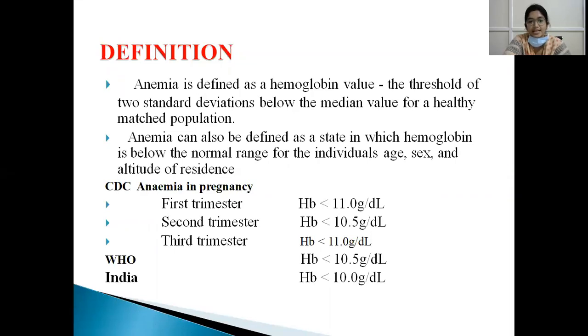So there are various classifications. According to the Centers for Disease Control, anemia in pregnancy is classified as: in the first trimester, hemoglobin less than 11 gram per deciliter, in the second trimester less than 10.5, and in the third trimester less than 11. In the second trimester the value is lowered because of hemodilution. There will be normal physiological anemia. And according to WHO, if it is less than 10.5 gram per deciliter, it is defined as anemia.